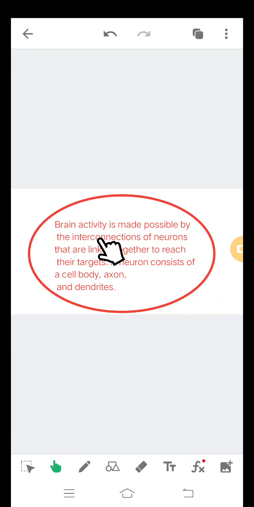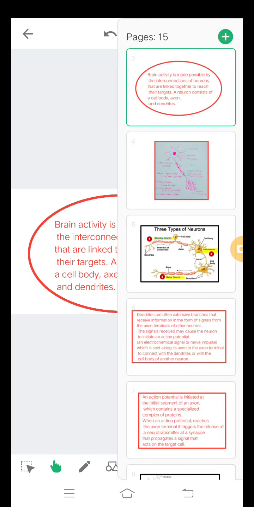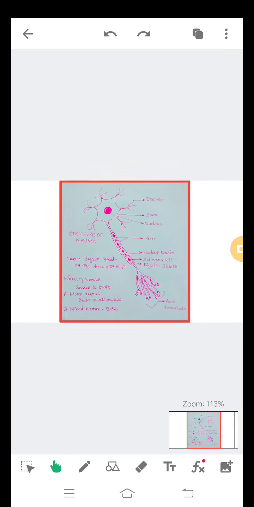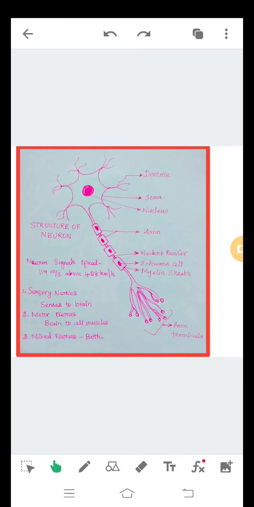So brain activity is made possible by the interconnections of neurons that are linked together to reach their targets. A neuron consists of cell body, axon and dendrites. See, this is the structure of neuron. So this is dendrites, this is the cell body, this is axon, this is axon terminal.